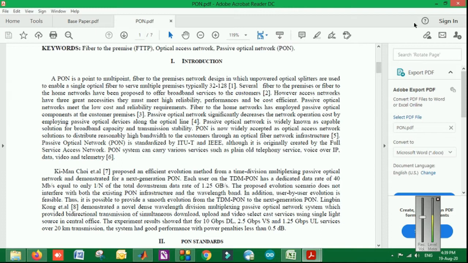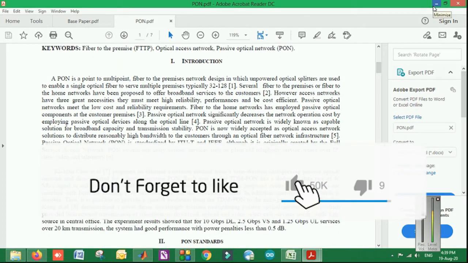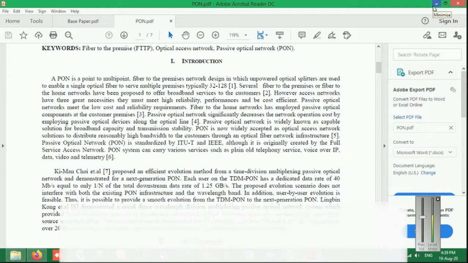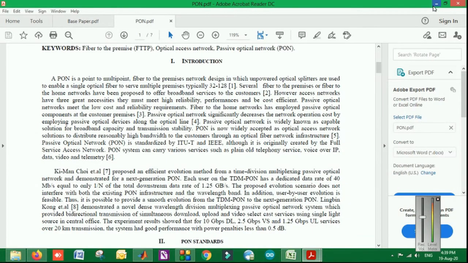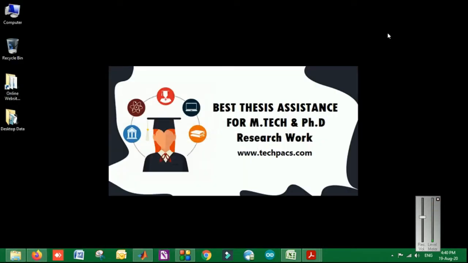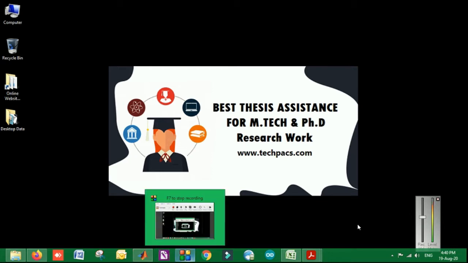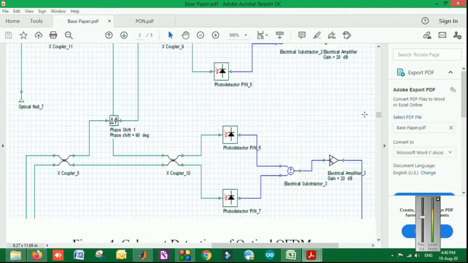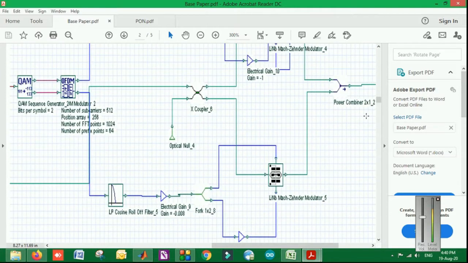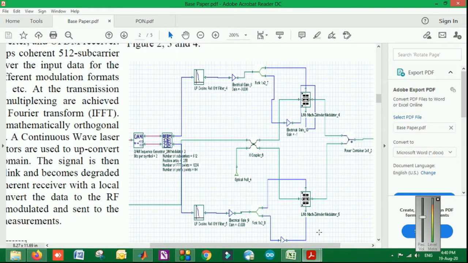So what we have done, we have implemented the OFDM PON system with MQAM modulation. For MQAM, M can be varying, that is 4QAM, 16QAM, 32QAM. So we have implemented the model for 4, 16 and 32. The system that we have designed has the OFDM transmitter and the receiver model. For example, I was referring to this paper in which the transmitter is here,